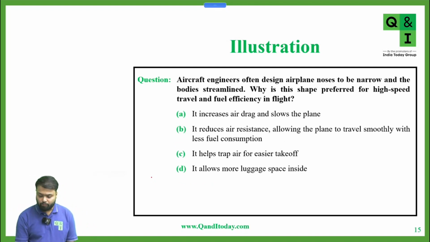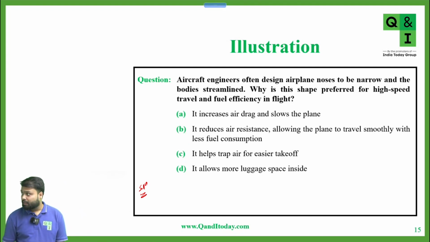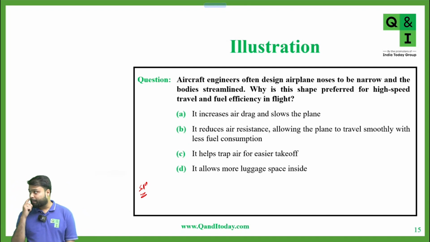Aircraft engineers often design aeroplane noses to be narrow and the bodies streamlined, as we saw in the diagram. So why is this shape preferred for high speed travel and fuel efficiency in flight? First, it increases air drag and slows the plane. Second, it reduces air resistance, allowing the plane to travel smoothly with less fuel consumption. Third, it helps trap air for easier takeoff. Fourth, it allows more luggage space inside.